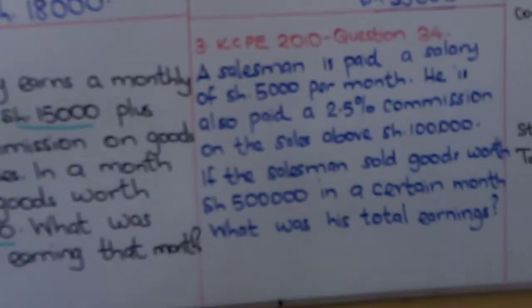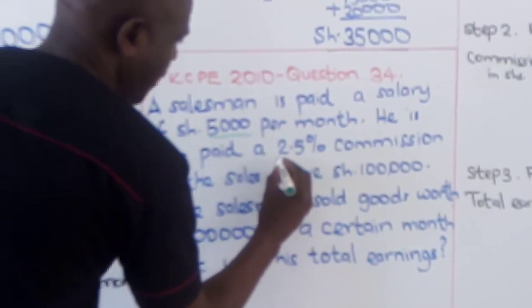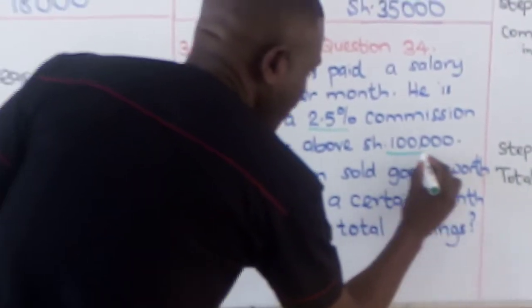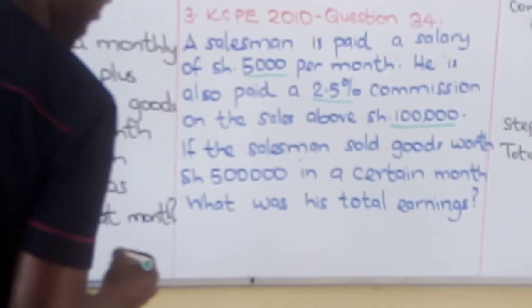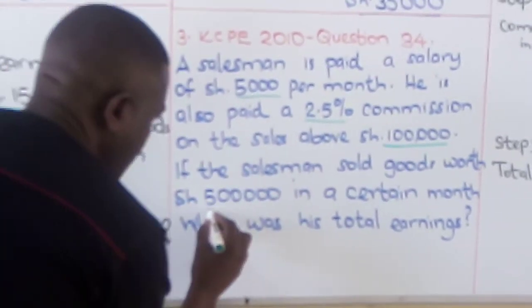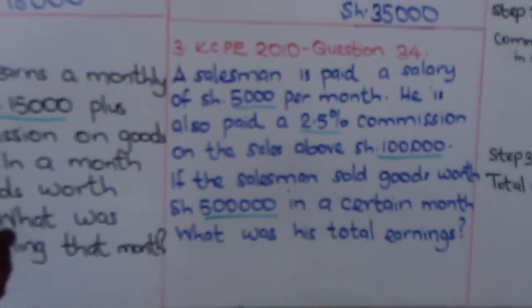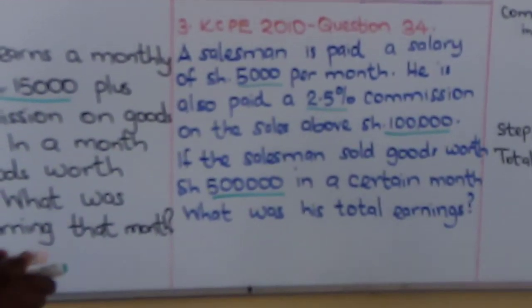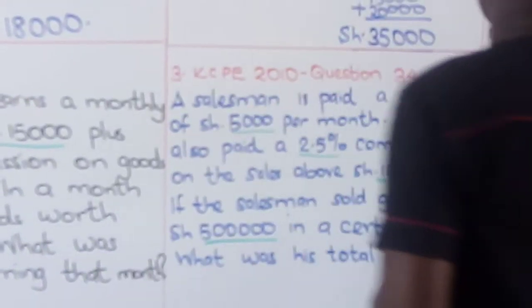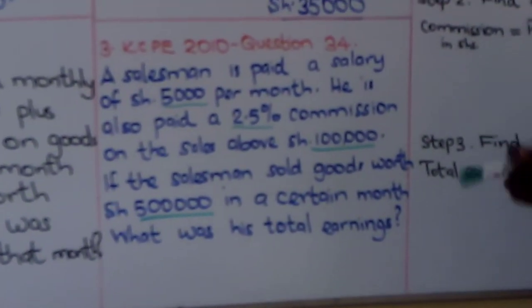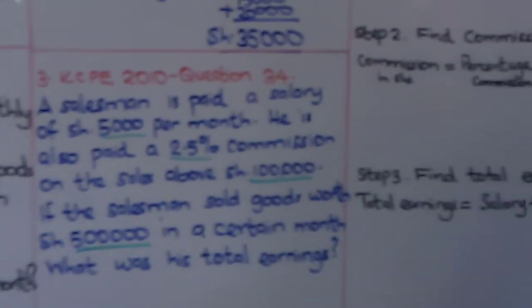And I want us to break down the question. So here we have the salary, we're given the percentage commission, and we're given the sales above 100,000 shillings, and we're given total sales. We want to see how all this that we are given contributes to our getting the right answer. Now let's look here. In a Kcpe question, boys and girls, you must be very keen.